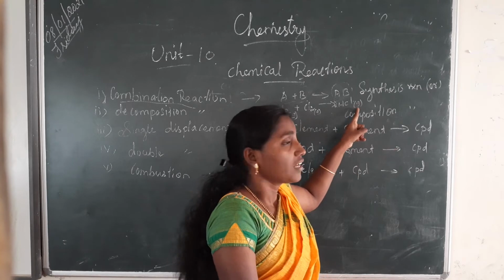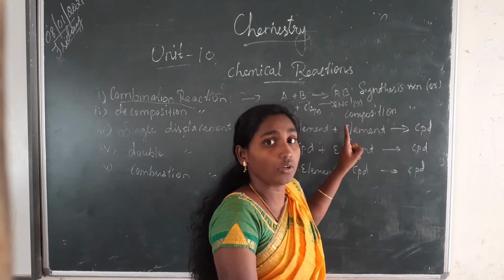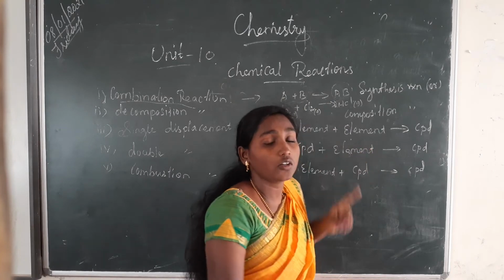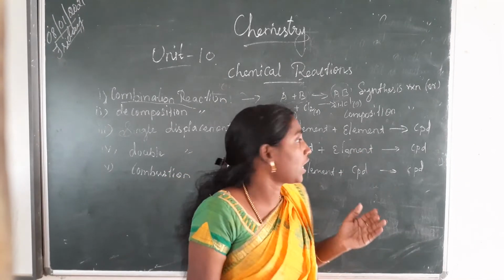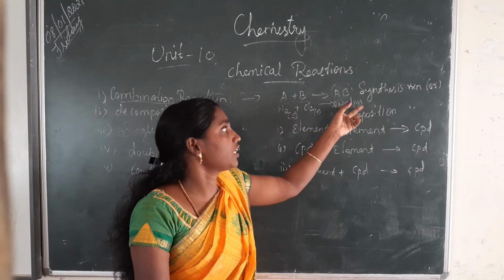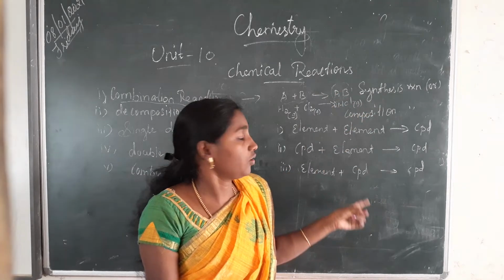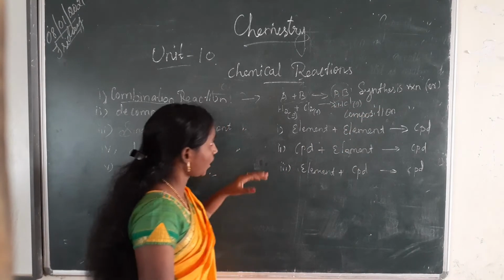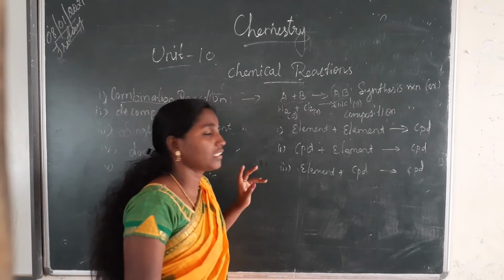Hydrochloric acid also has the same formula, HCl, so don't confuse it. Both the two gases combine together to form hydrogen chloride gas. So this is the chemical form for this combination reaction.